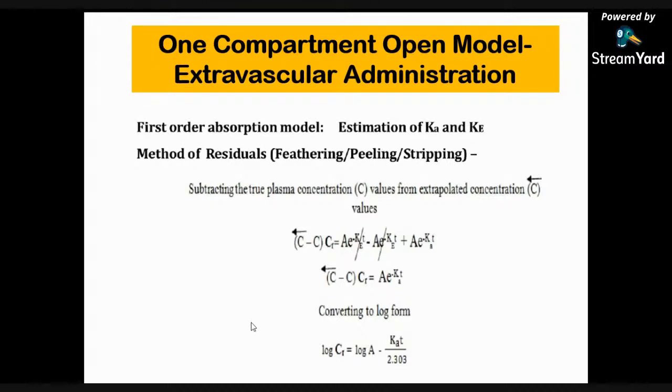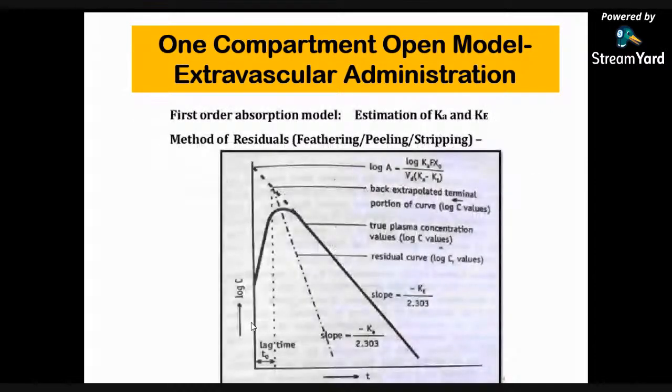So after getting this, we can say that a plot of log CR versus t yields a straight line with slope minus Ka upon 2.303 and y-intercept log A, as we observed in the previous figure.